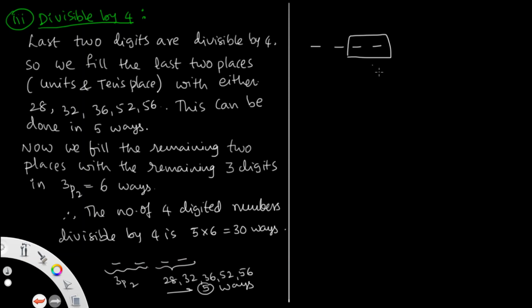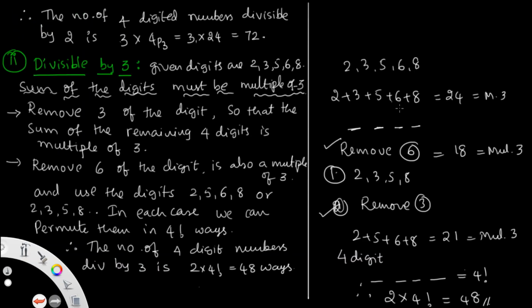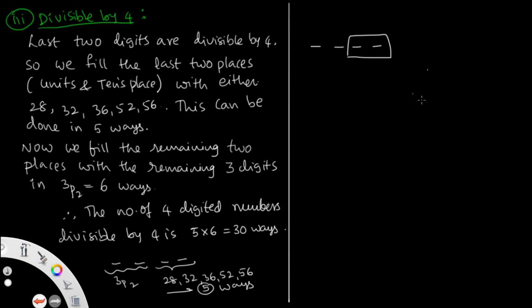So we fill the last two places, the units and tens places, with the given digits: 2, 3, 5, 6, 8. We want to check by the rule that the last two places must be divisible by 4.